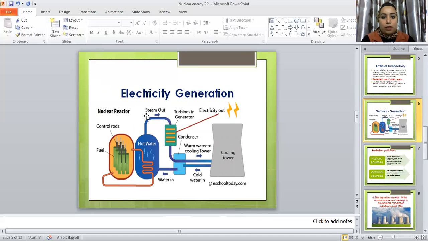Electricity generation in nuclear reactors is a simple diagram only for illustration, to show how electricity comes from turbines and generators due to steam out and steam in, cold and hot water. The nuclear reactors have very hot water. As it passes through turbines or the condenser, it becomes cold water and at the same time generates electricity.